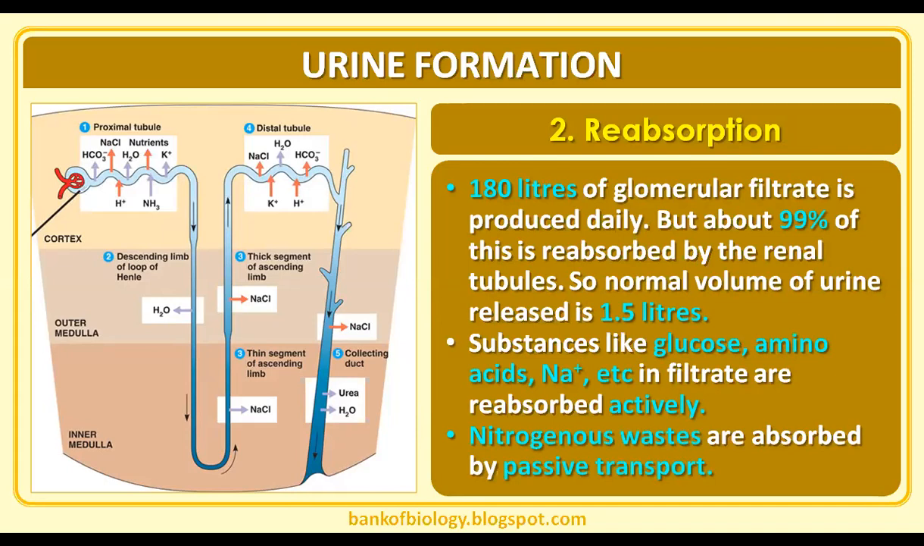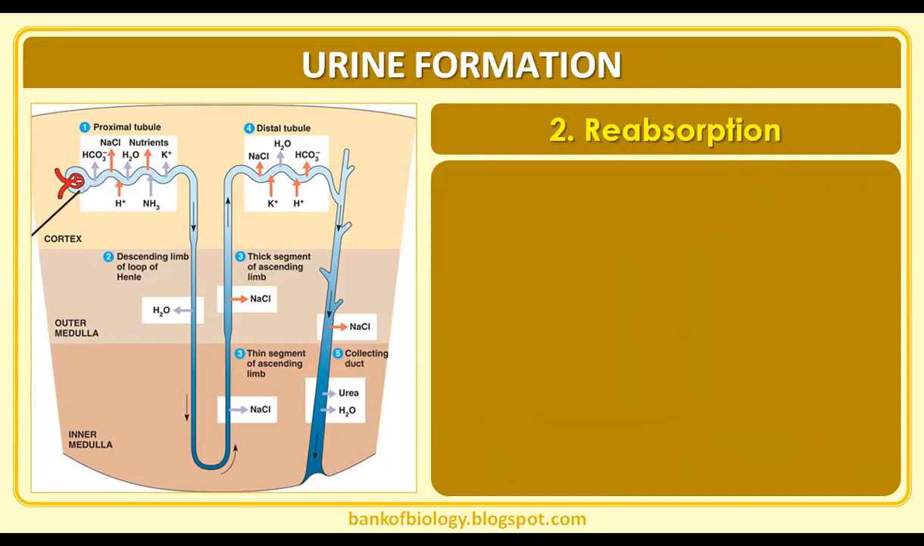So the normal volume of urine will be 1.5 to 1.8 liters, mostly around 2 liters. Substances like glucose, amino acids, and sodium in the filtrate are reabsorbed actively. What is active transport? It is using energy, that is, we use ATP to take the substances out. Nitrogenous wastes are absorbed by passive transport. How much necessity there is, that much only we absorb.